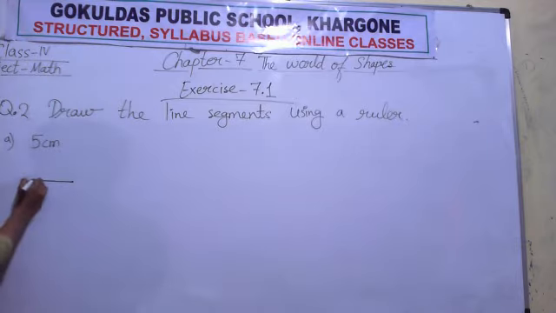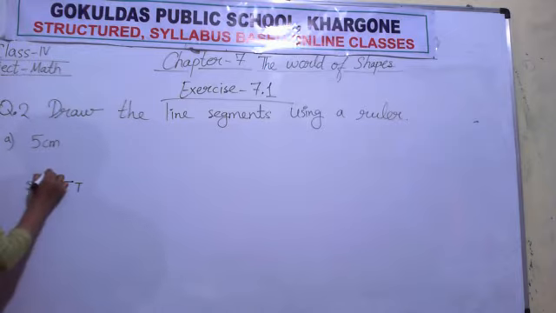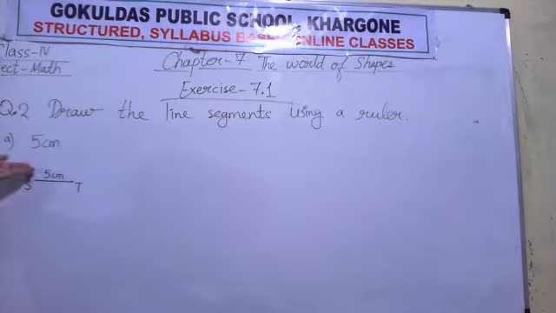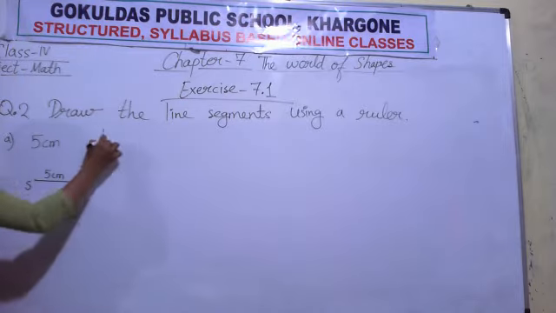Now give names to both the points. I am giving S, and on the other side I am giving T. The length of this line is 5 centimeter, so on it I am writing 5 centimeter. ST is equal to 5 centimeter.